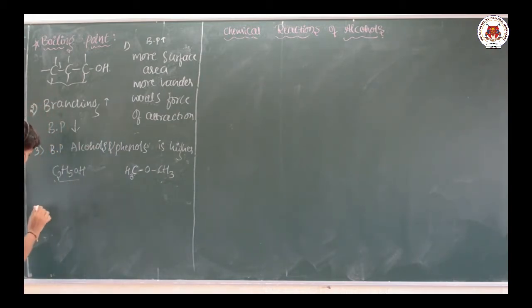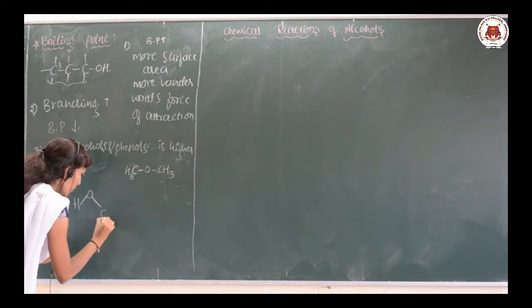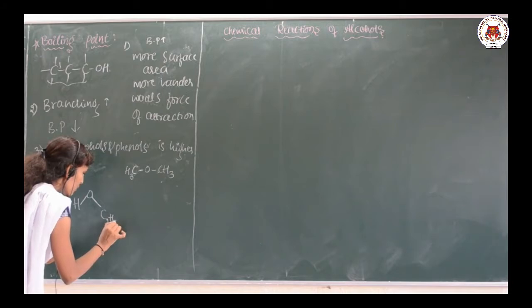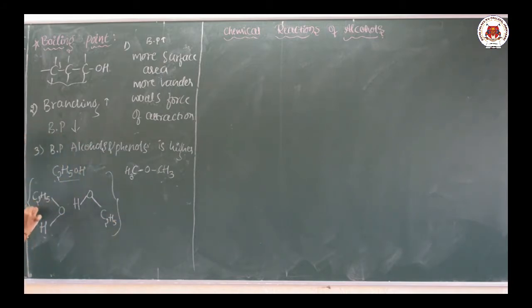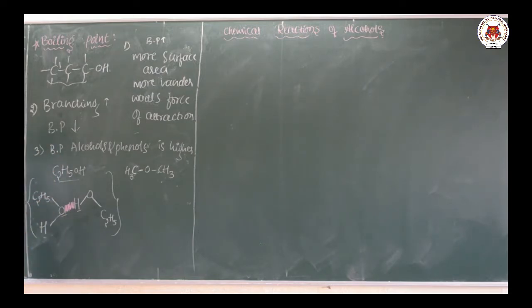See here, in case of alcohols, as I said previously, there is an existence of intermolecular hydrogen bonding. Let me take the ethanol molecule like this. What happens? There is a development of a hydrogen bond between the hydrogen and the more electronegative atom oxygen.